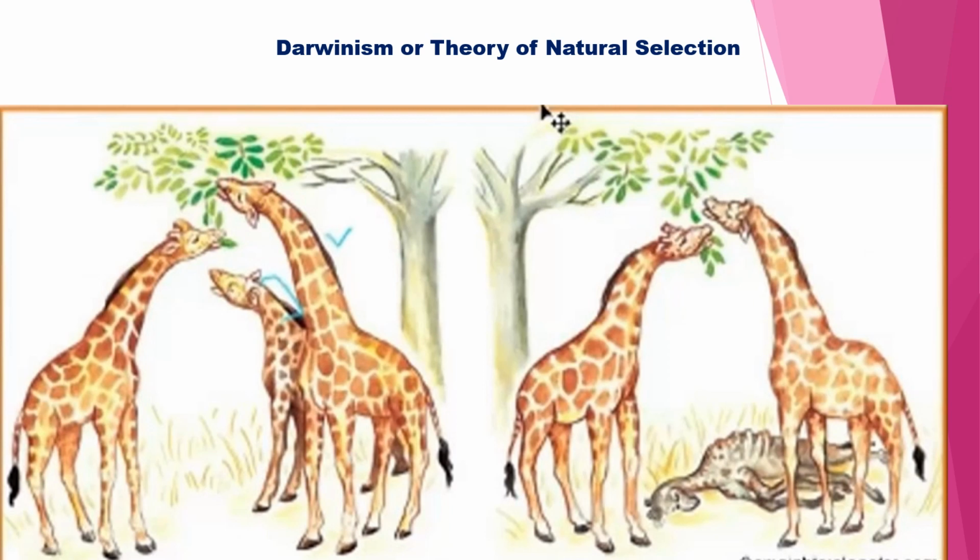The changes did not come. Variation did not come in that particular giraffe. So the giraffe is not fit for survival in this environment. So these organisms are eliminated from the environment. This is the use and disuse theory of variation. Useless variation will come, so the organism will be eliminated from the environment.